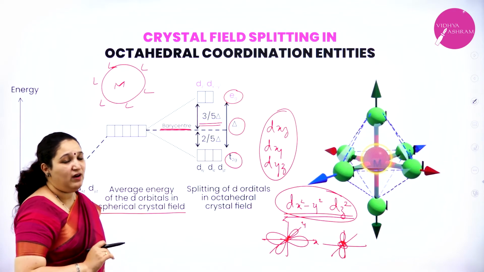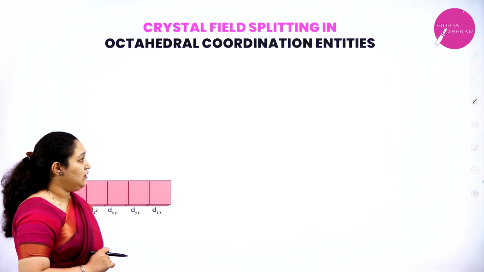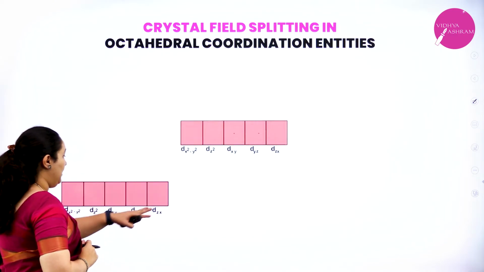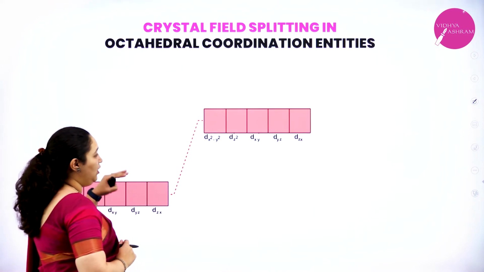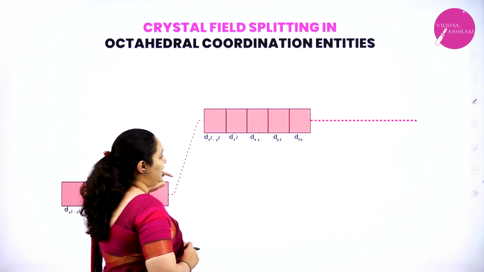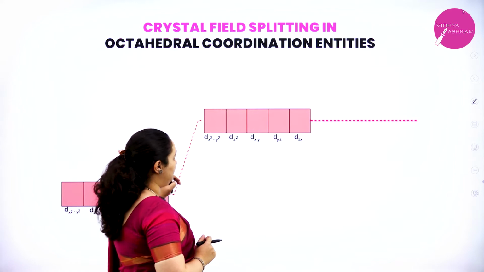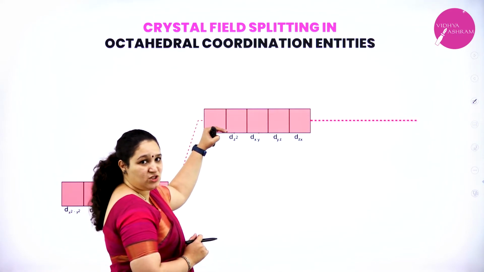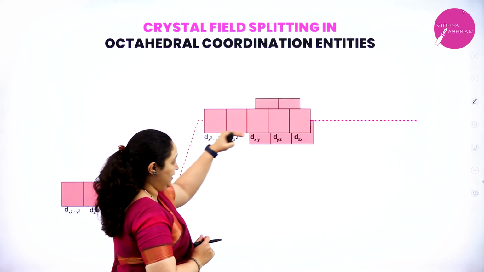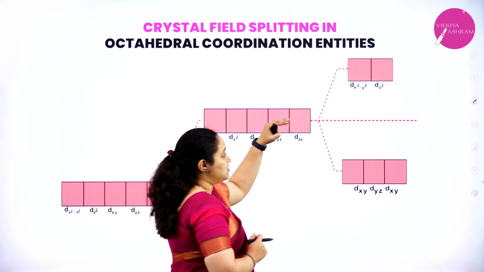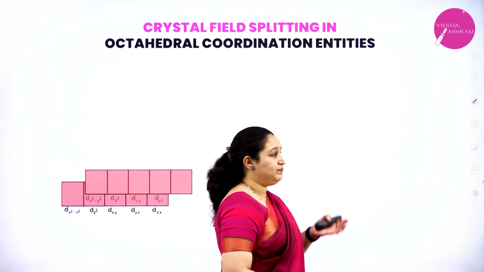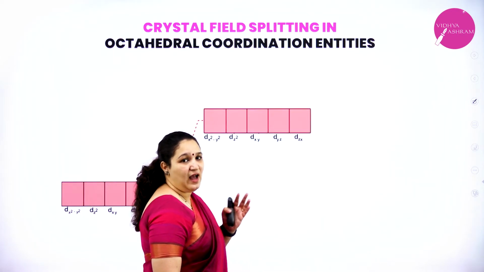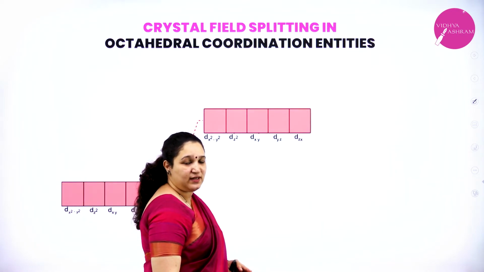I hope you have understood. Here again we have 5 degenerate orbitals of the free metal ion. When the ligands are approaching symmetrically, there is an increase in energy of the d orbitals. When there is complex formation, they will be split into two to form the Eg set and T2g set.